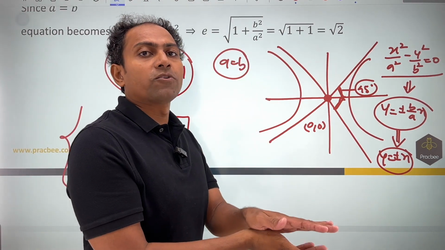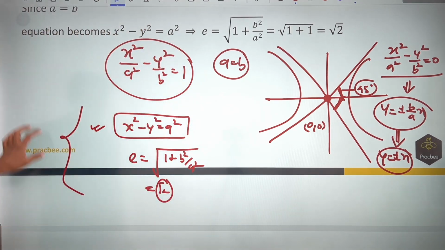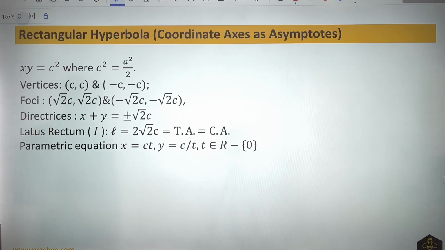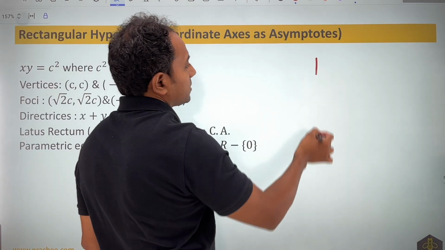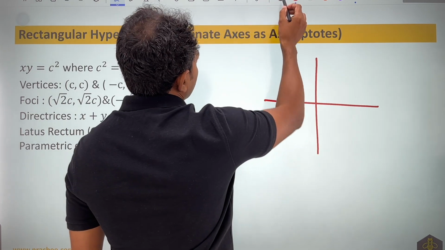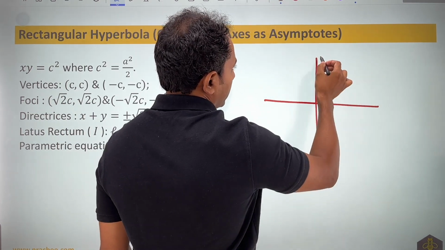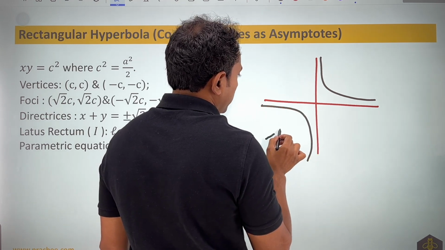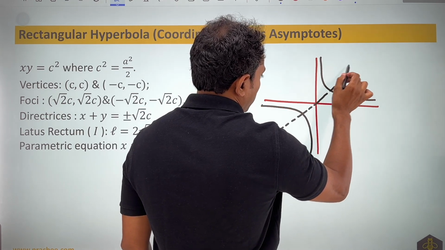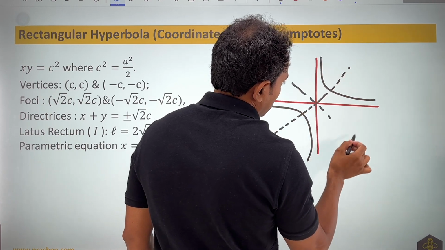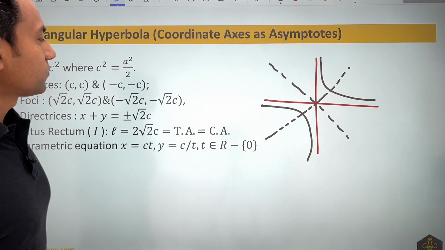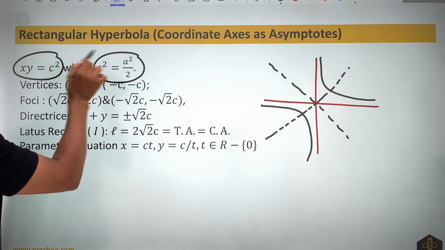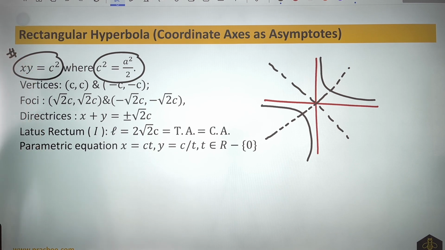Since it is 90 degrees, we call it a rectangular hyperbola. Moving forward, what we can also do is align this curve. The original curve was like this. If I align it where the axes are rotated by 45 degrees, so these are your new axes, and I do this rotation of the curve, I come up with an equation that looks like this, where c square is nothing but a square by 2. This is the most important idea to remember.